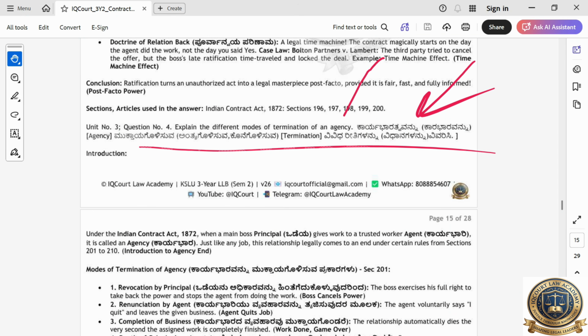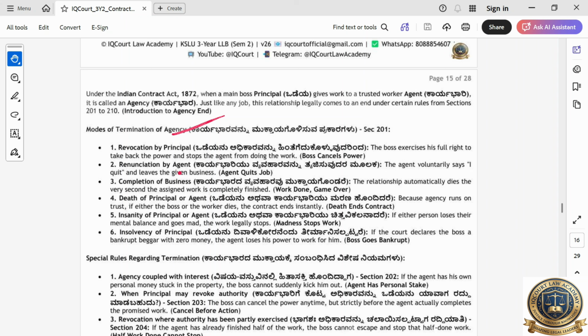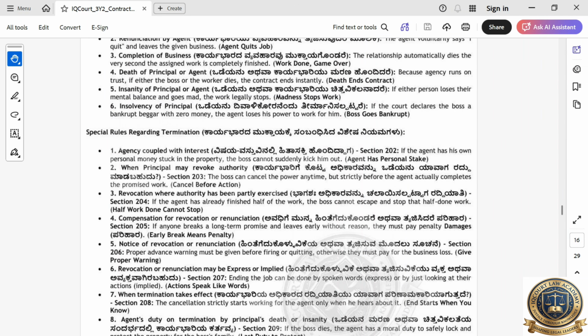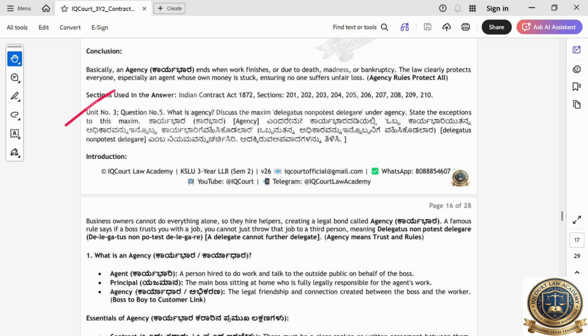How to end the agencies. So revocation by principal, agreement, automatic completion, death, these things you have to write. Special rules regarding termination, so we have to write this one. Then we'll go to the third unit, fifth question.